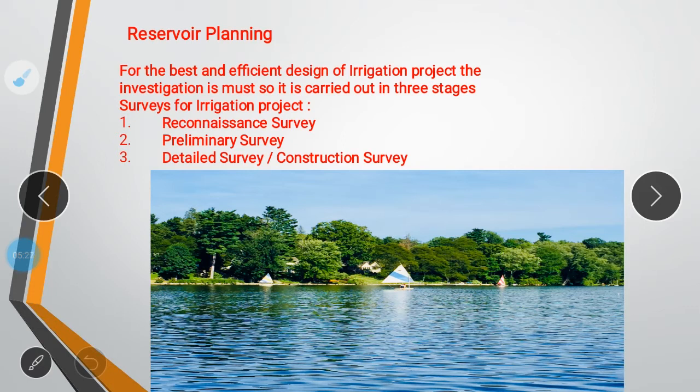So I will be dealing with the 3 stages of survey that you all have already studied in your 3rd semester. What all surveys do you need to carry out to design or plan any project? The first one is recognition survey, the second one is preliminary survey, and the third one is detailed survey and construction survey, you can say both, okay? So we are going to see all these 3 surveys one by one.